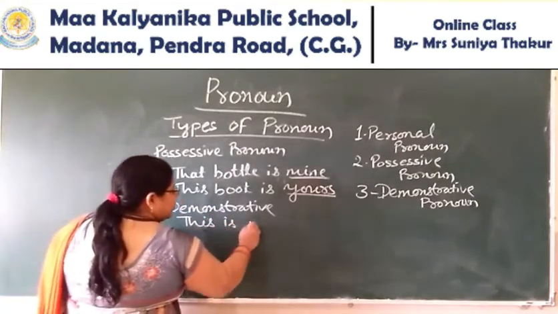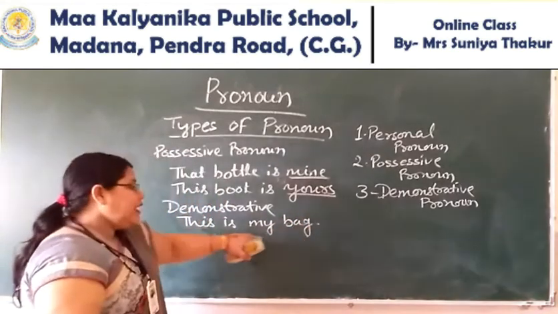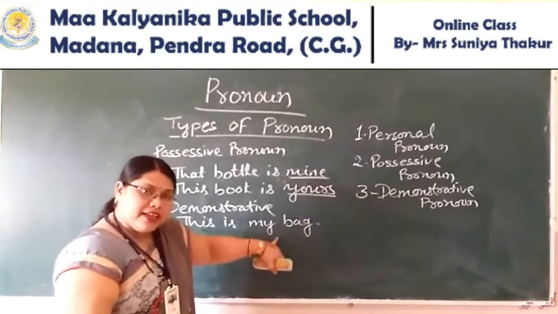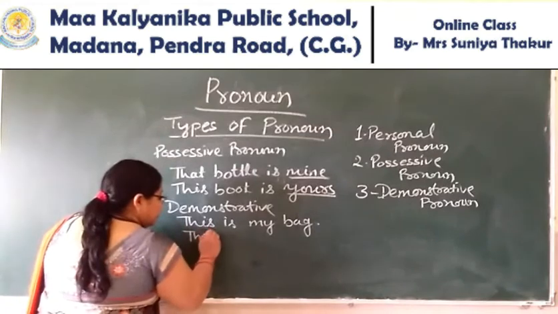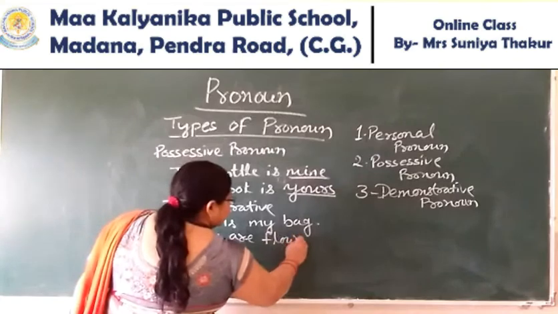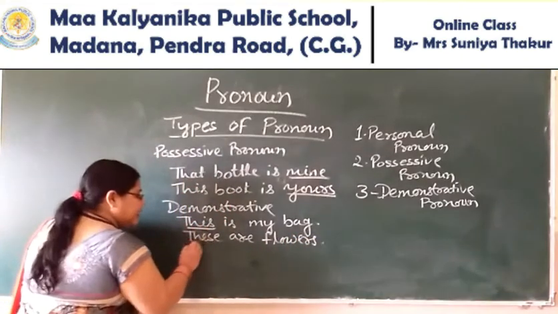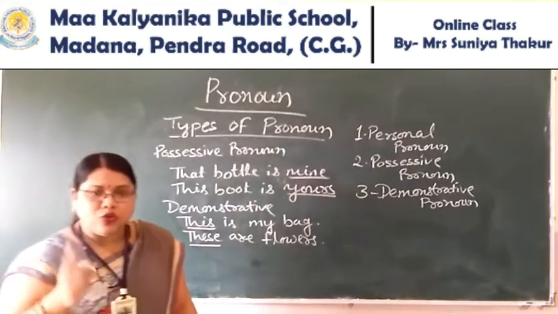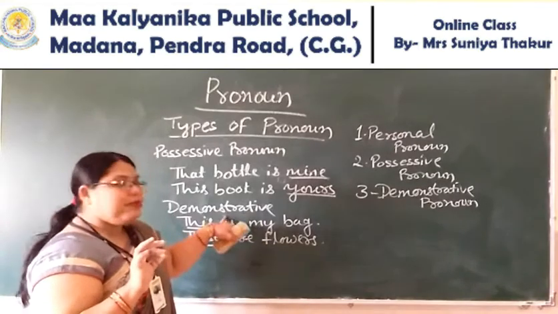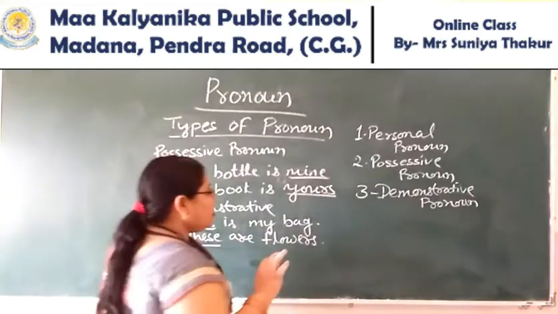This is my bed. This word is indicating the bed. These are flowers. Look at the example. These, that, those. These words are called what type of pronoun? Demonstrative pronoun. I think you have understood demonstrative pronoun.